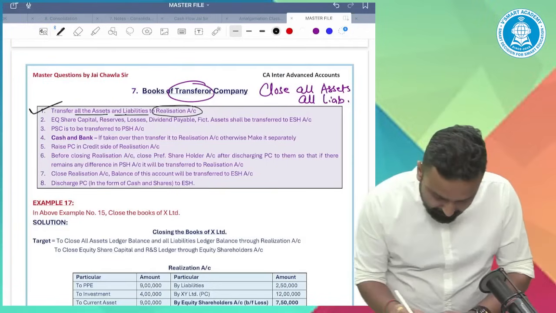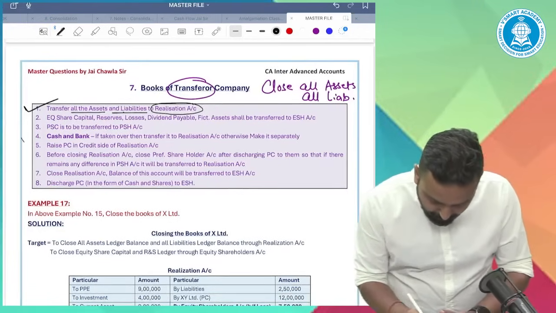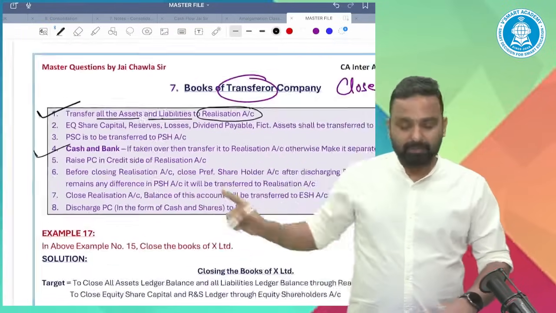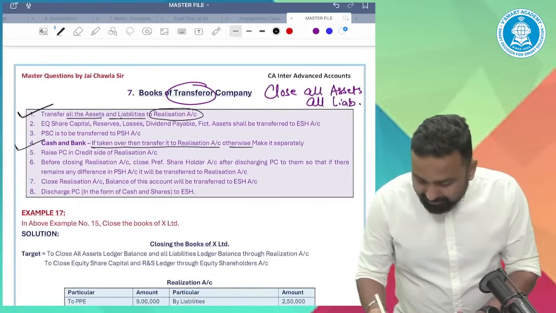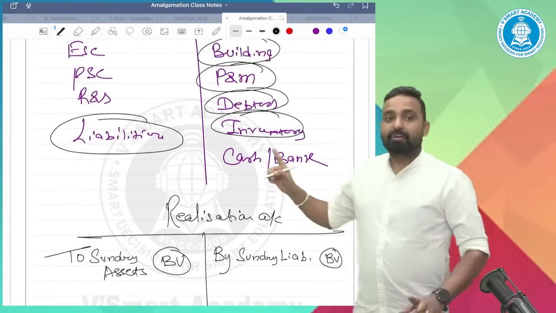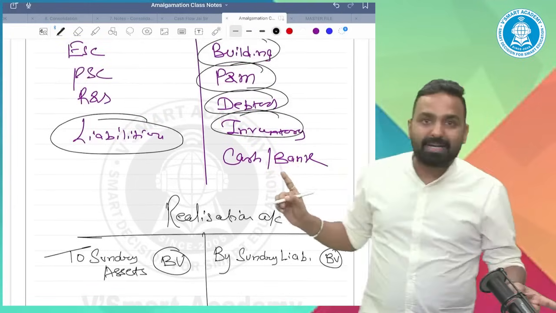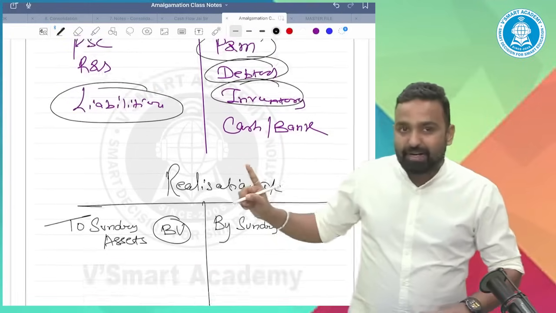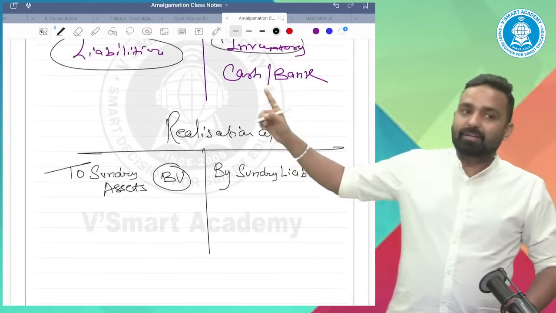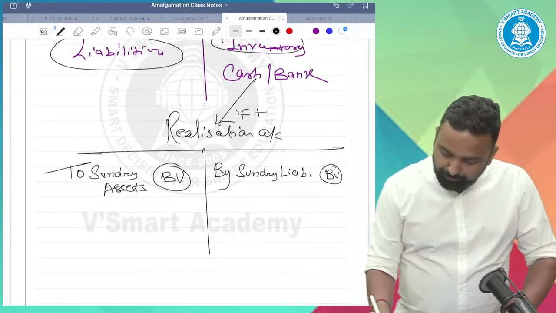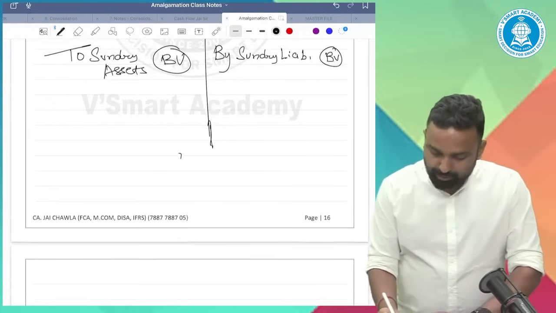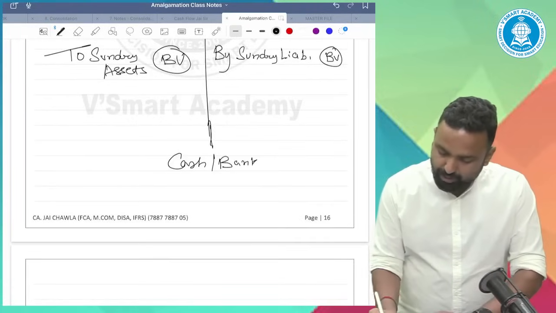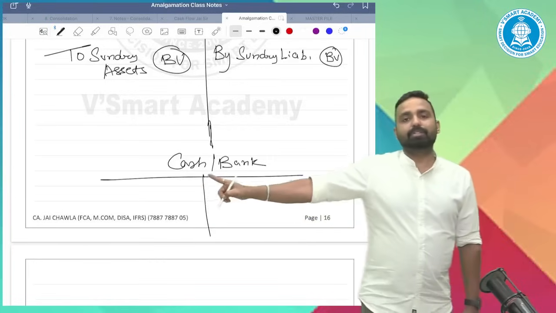See, fourth point, cash and bank. If taken over, then transfer it to realization account, otherwise make it separately. We have to check whether such cash and bank account is taken over by transferee company or not. If it is taken over, then it is to be transferred to realization account. But suppose cash bank account is not taken over, then you will prepare the cash bank account separately.